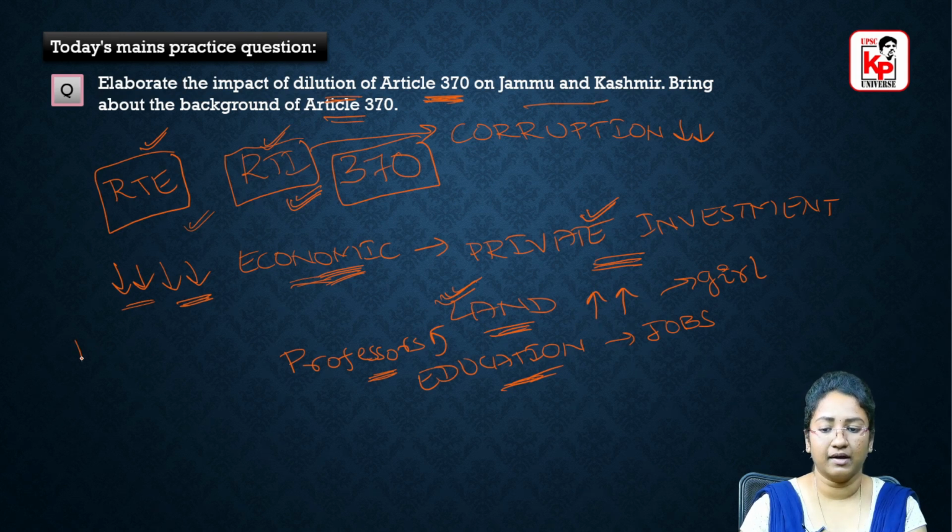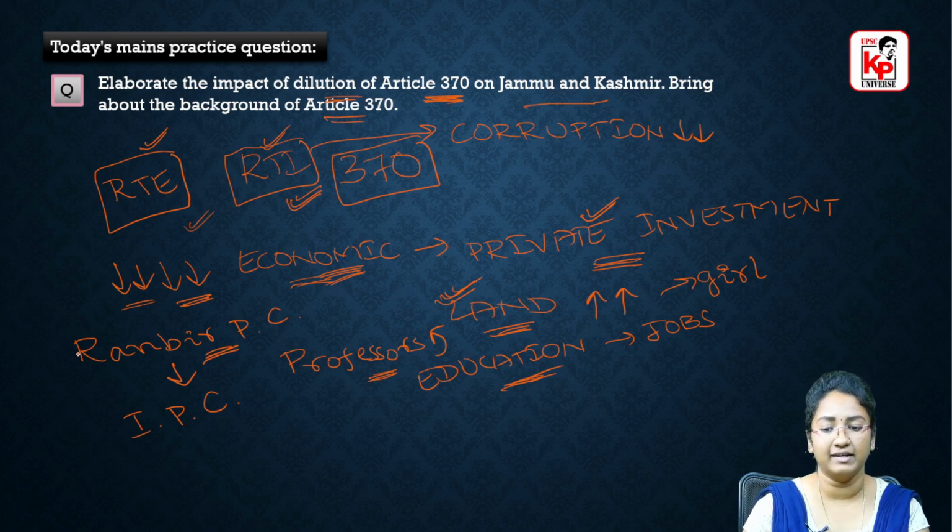And it would also have one more impact. There was a Ranbir Penal Code, which used to be in Jammu and Kashmir instead of our IPC, the Indian Penal Code. Right now, after the presidential order of 2019, this Ranbir Penal Code becomes the Indian Penal Code only. So the Indian Penal Code would be applicable in Jammu and Kashmir instead of the Ranbir Penal Code, right? And also there was a separate flag for Jammu and Kashmir, and instead of that, one nation, one flag would prevail. And all these are the various advantages, or the positive impacts, of the dilution of Article 370.